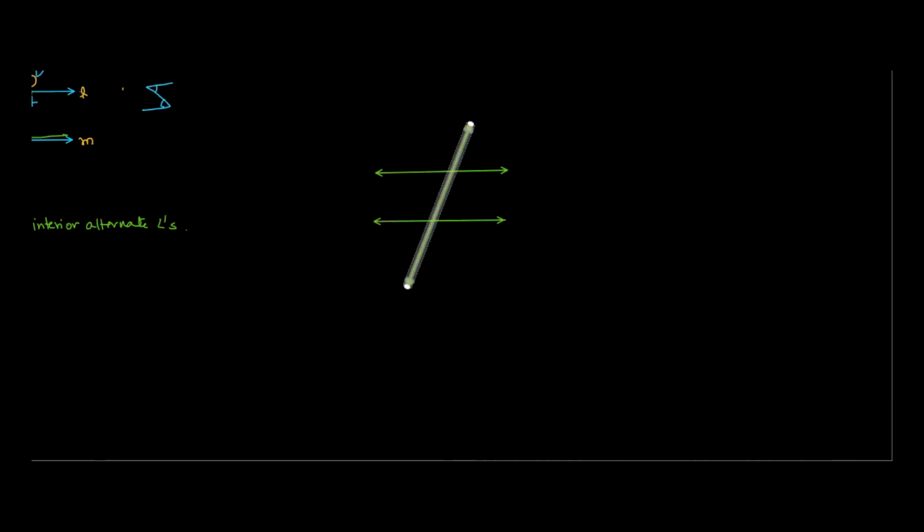So here we have L and M, and L is parallel to M and T is the transversal. Let's start naming the angles. This is 1, 2, 3, 4, 5, 6, 7, and 8.